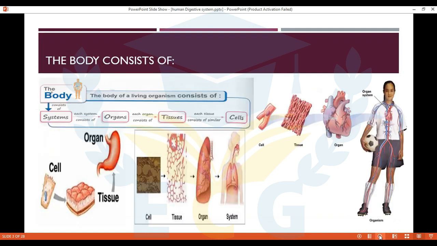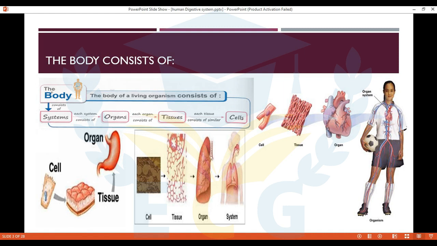Of course you know that the body of any living organism consists of systems. For example, what is this system here? The main organ is the heart, and I can see the heart and blood vessels and blood. So what is this system? Right, the circulatory system. So the heart will be the organ for the circulatory system.